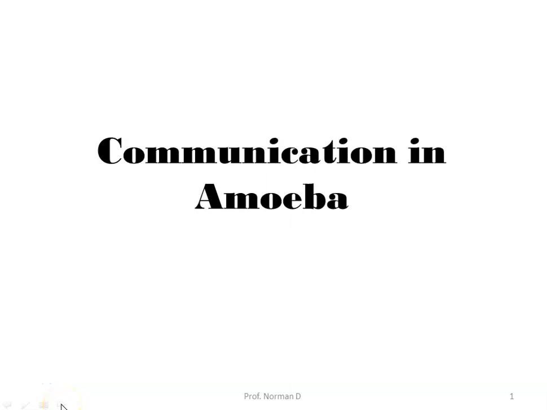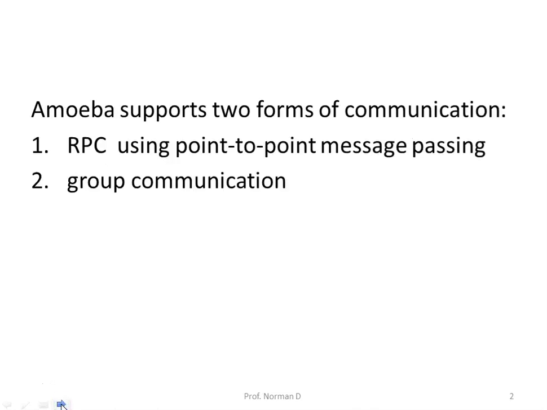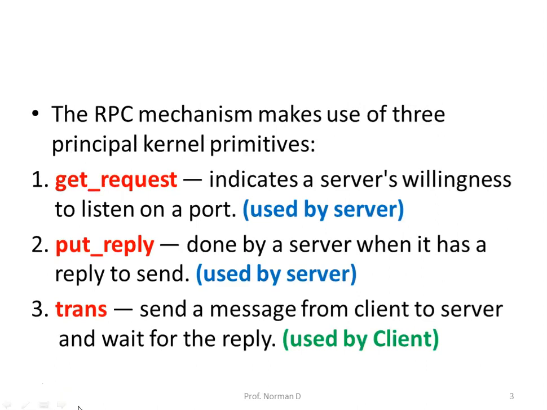In this session, we will discuss communication in Amoeba. Usually, communication in Amoeba happens in two ways, either through RPC or using group communication. First, we will discuss RPC and then move towards group communication. Now, the RPC mechanism makes use of three principal kernel primitives. They are get request, put reply and trans.